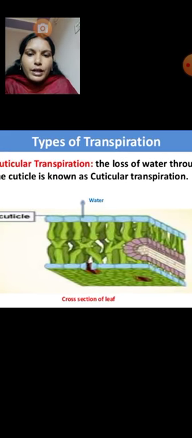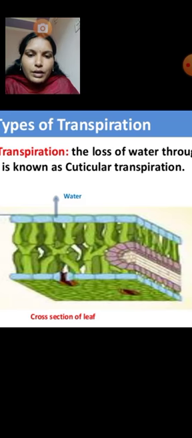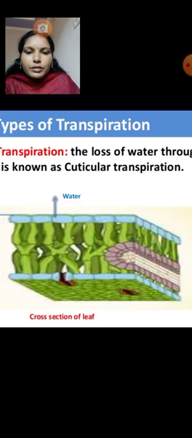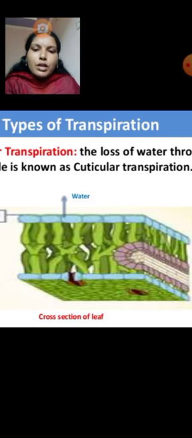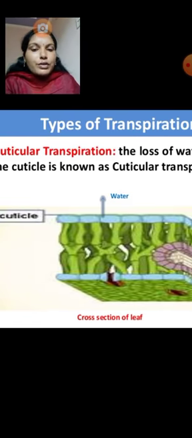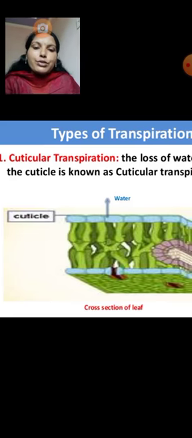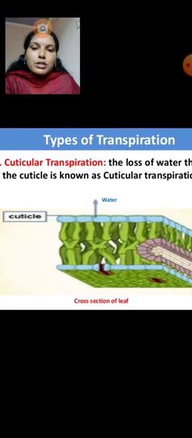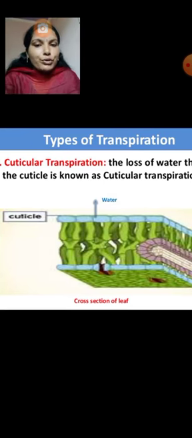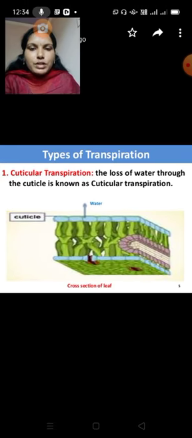So this is the model diagram. Just you see, there are the parts, we can see water and everything here. That means this is the example. Here water will be present. Already I told you before that water will be present in the internal organs, in cells also. So that water is moving, losing. How much will it be? 5 to 10 percent of water is lost by the cuticle, so it is known as cuticular transpiration. So this is the first one.